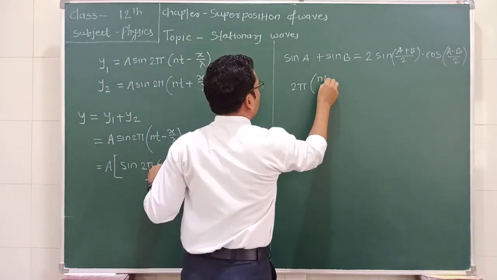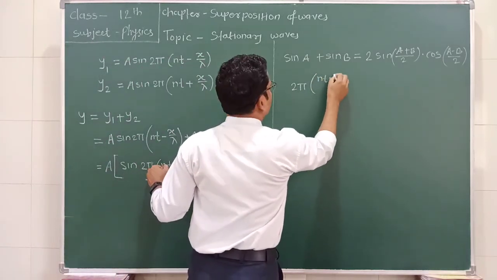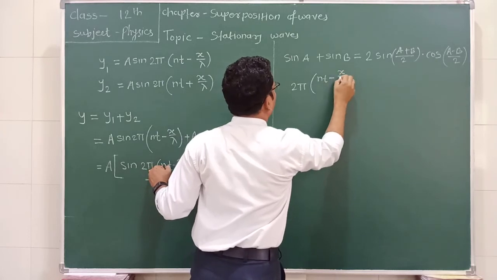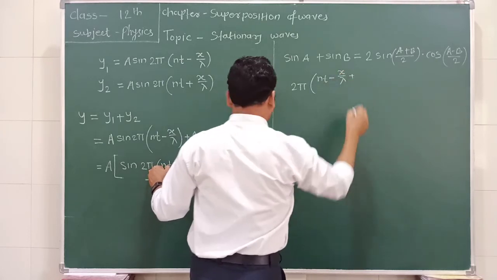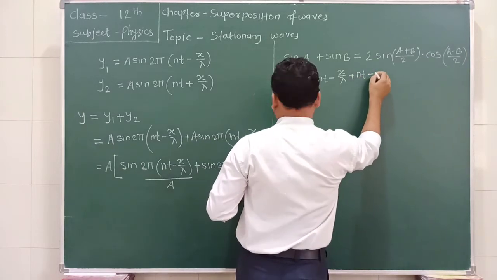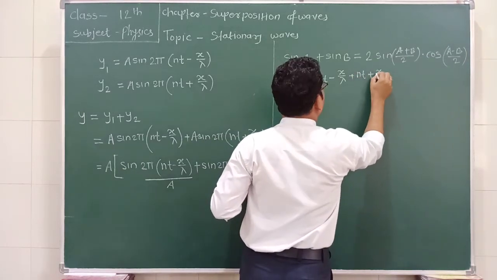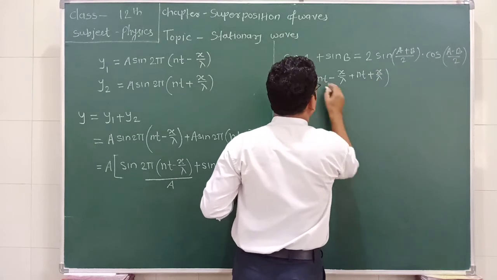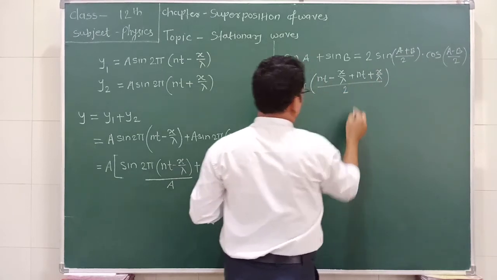Here we write (nt − x/λ) plus (nt + x/λ), divided by 2.